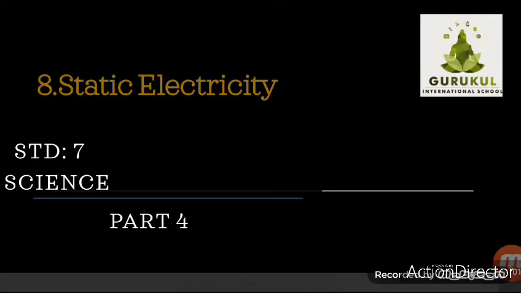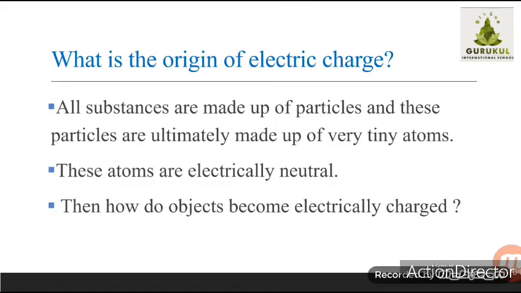Lesson number 8, part 4. Now we will see what is the origin of electric charge.